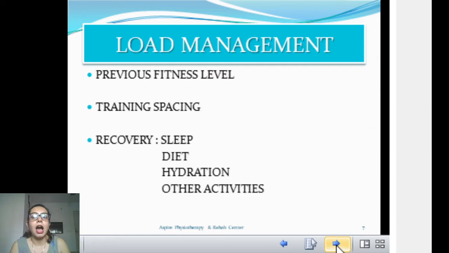Now next, how will you manage this load? Because the majority of injuries, if we see, are because of overload or overuse. So you have to be very particular about load management. The first thing is, what is your previous fitness level?